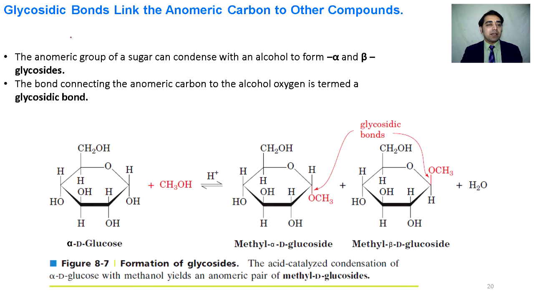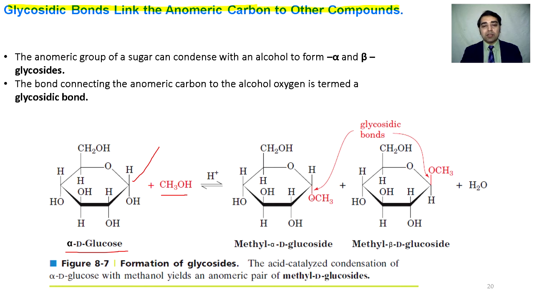So we define here what the glycosidic bonds are and how the anomeric carbons are involved in making the glycosidic bond. Glycosidic bonds are those bonds in which at least one anomeric carbon is involved. For example, here the alpha-D glucose has this anomeric carbon and this is going to react with methanol, one of the alcohols.